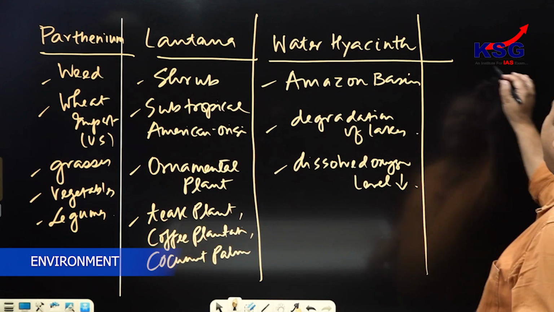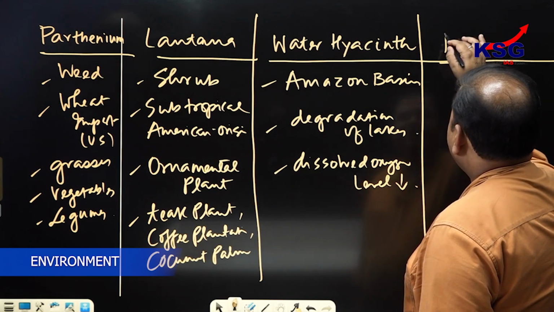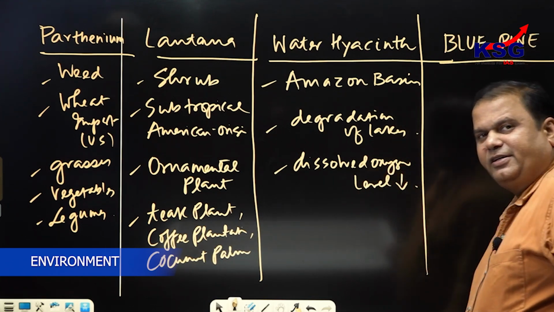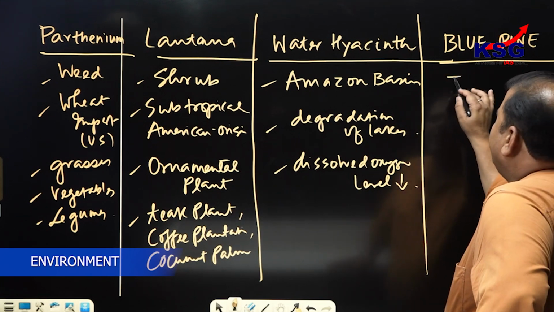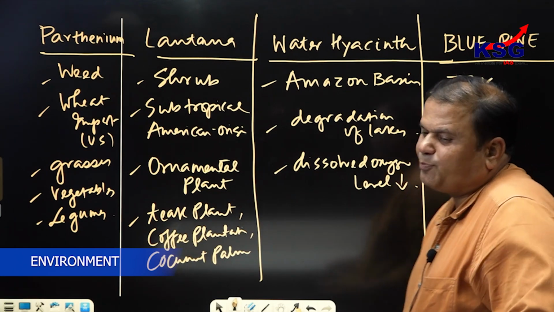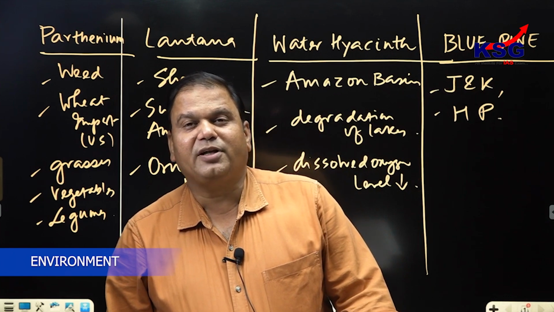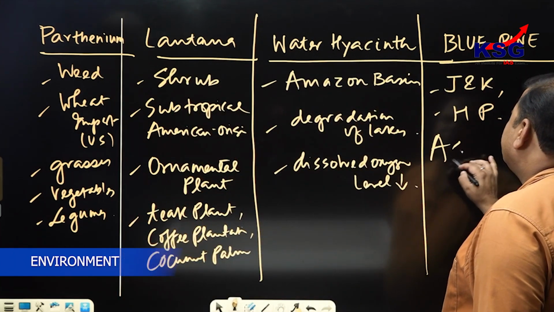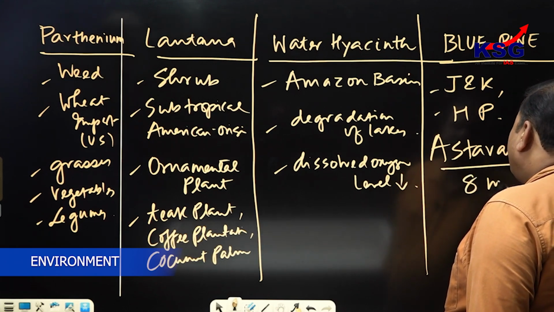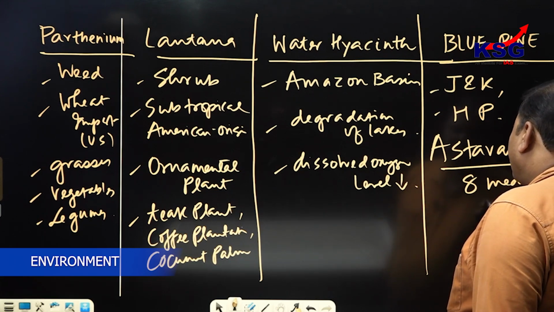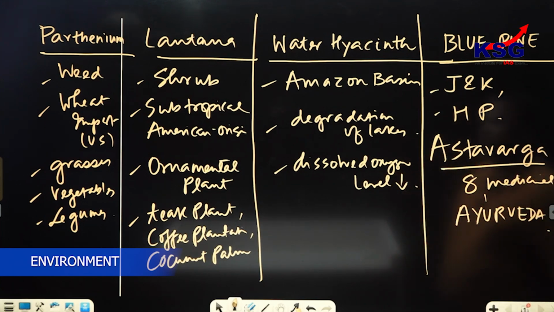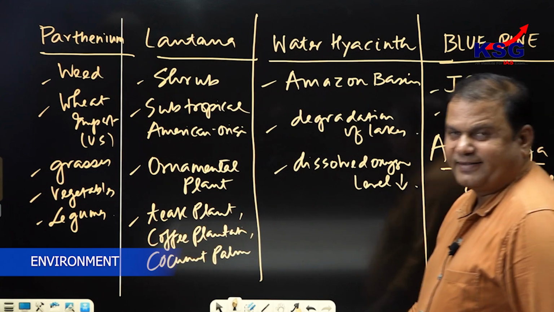Another invasive plant in India is the blue pine. Blue pine can be seen in the hilly tracts of Jammu and Kashmir and Himachal Pradesh, and it is responsible for impeding the growth of Ashtvarga, the eight medicinal plants used for the purpose of Ayurveda. So all these are examples of invasive plants in India.